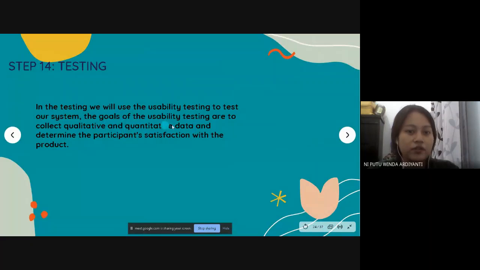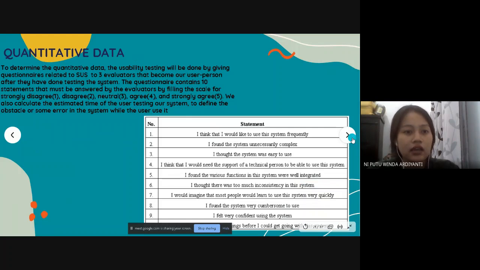The goals of the usability testing are to collect quantitative and qualitative data and determine the participant satisfaction with the product. And these are our quantitative data. To determine it, the usability testing will be done by giving questionnaires related to SUS to 2-3 evaluators who are our user personas.